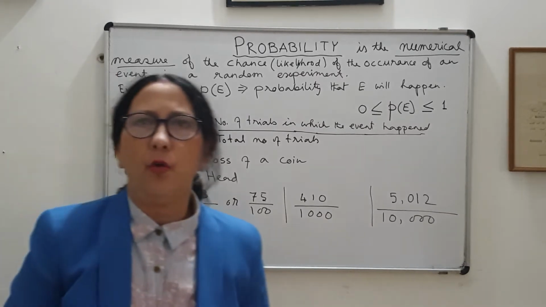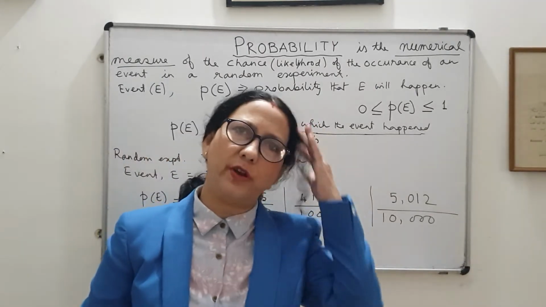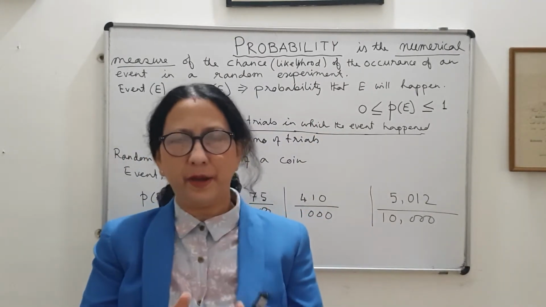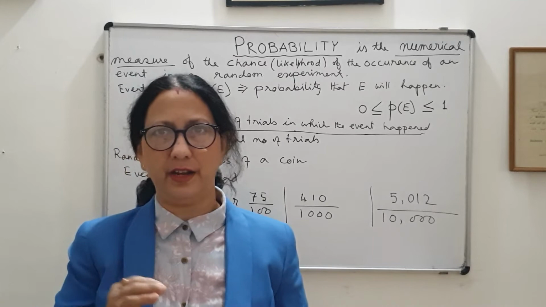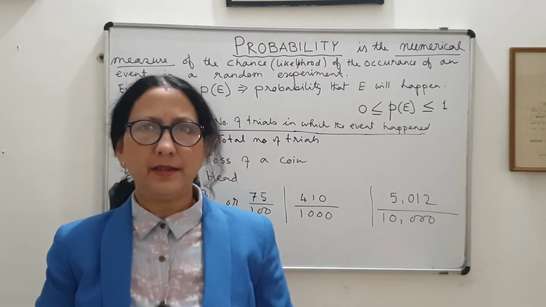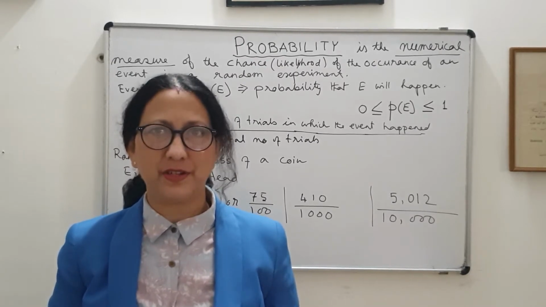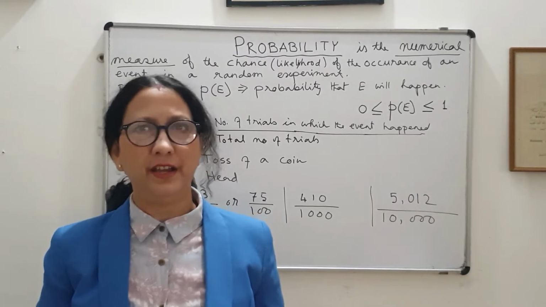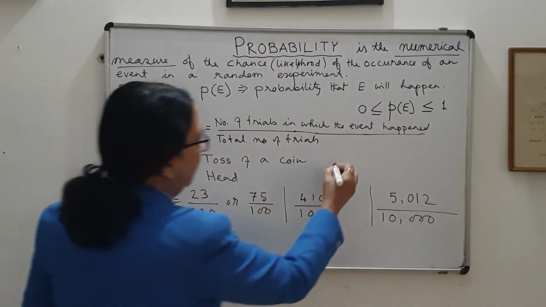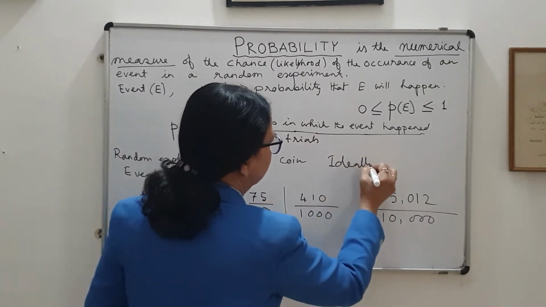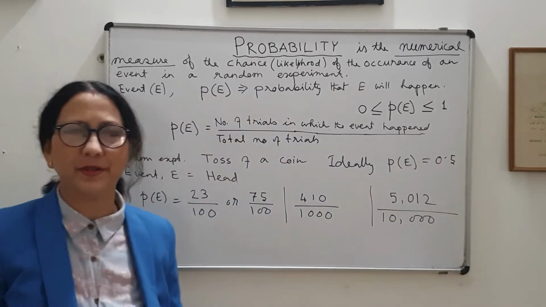Now you see what should be the probability ideally. When I toss a coin, and if the coin is unbiased, meaning there is no flaw in the coin, so the chances of occurring head or tail are equally likely, then ideally it should be 50-50. That is, 50% chance of occurring head, and also 50% chance of occurring a tail. So ideally the probability in this case should be 0.5, half or 50% is 0.5.